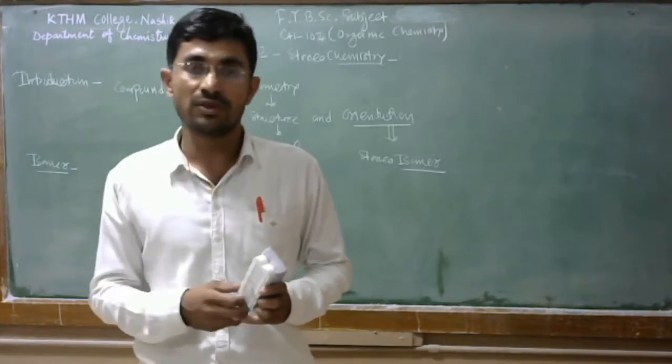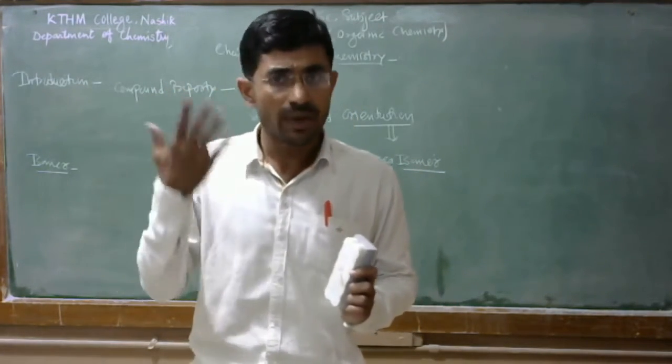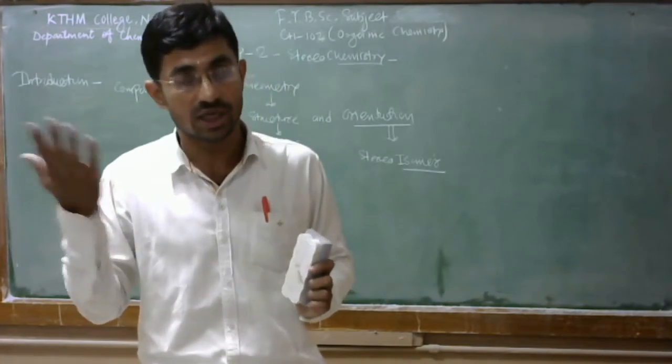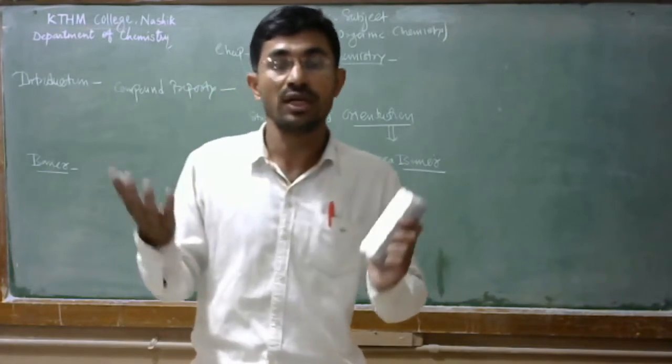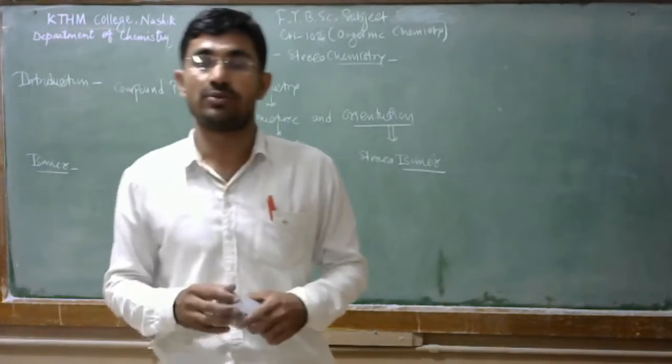What is three dimension? Three dimension is nothing but the relative orientation of various atoms in space. Many properties of molecules can be understood with the help of three-dimensional structure. We have to study the relative orientation of various atoms in space. Then we are able to study the properties of the molecules.